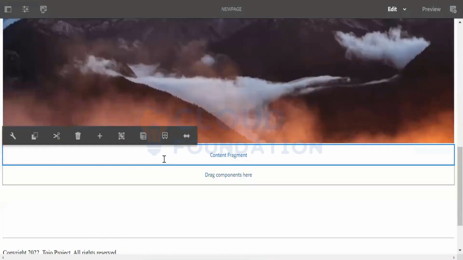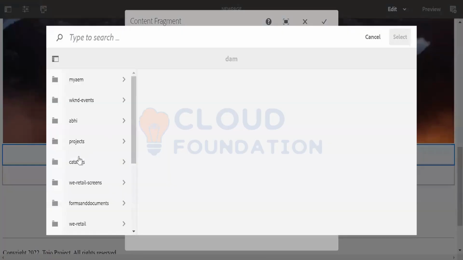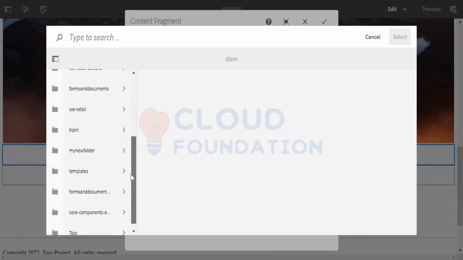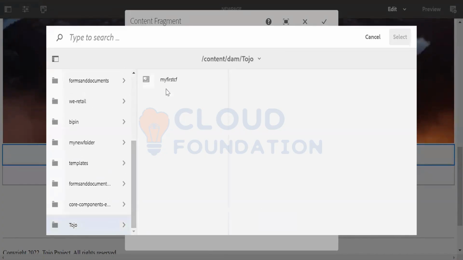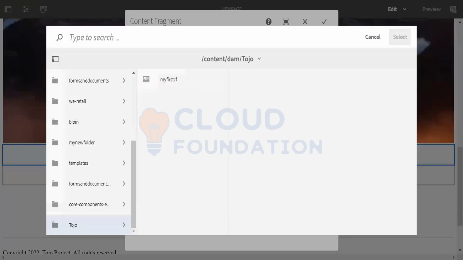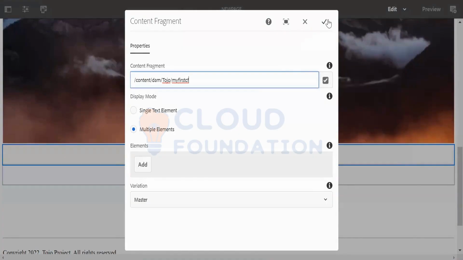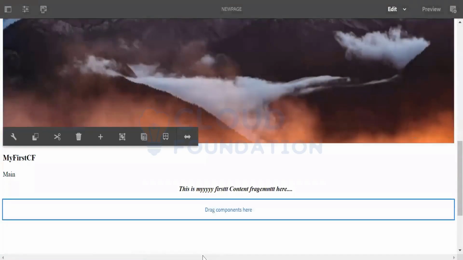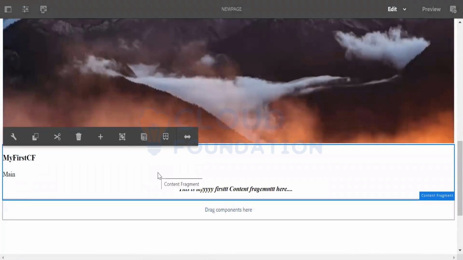Content fragment component, and if you open this, you will select it automatically. It gave me the DAM path, because by default Adobe also closes it. You see, we created my first content fragment below this part, content, and that's what I'm selecting over here. And let's say the rest of the things are something like that. There's a variation thing that we discussed, and here our text comes up.